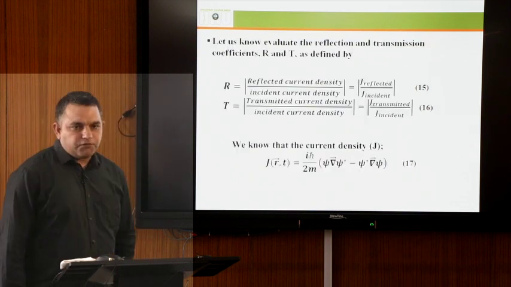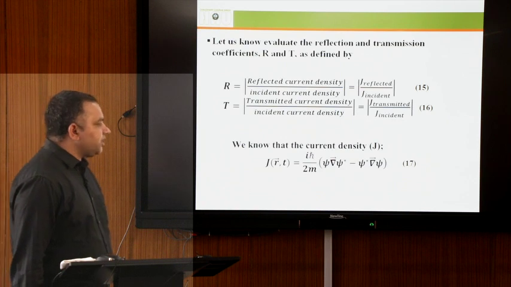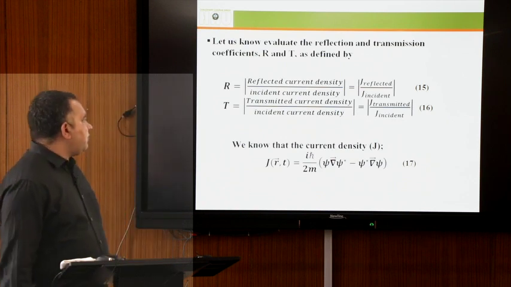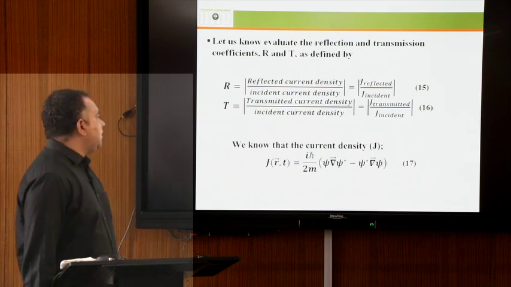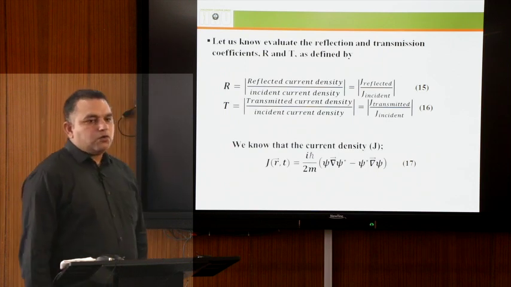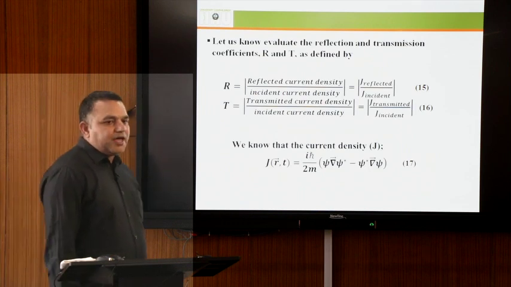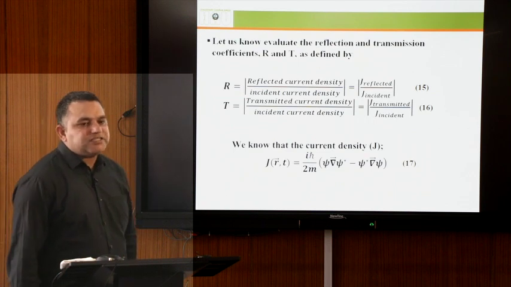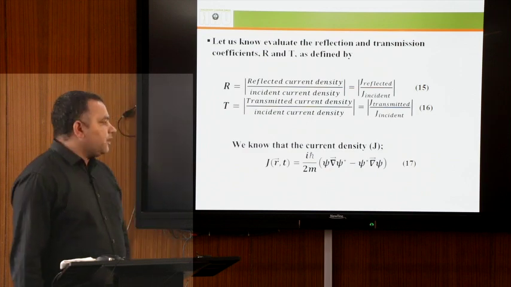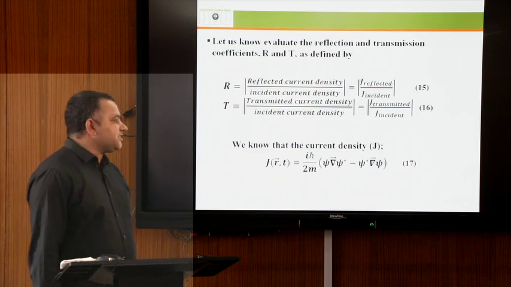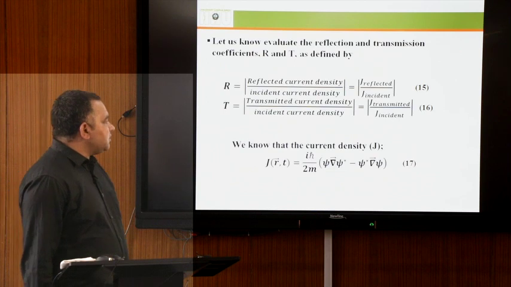Now we will find the reflection coefficient and transmission coefficient. We know that the reflection coefficient is the mod of reflected current density by incident current density in equation 15, and the transmission coefficient is the mod of transmitted current density by incident current density in equation 16. We know that the current density J equal to i h cross by 2m, psi del psi star minus psi star del psi, in equation 17. Using equation 17, we can find the reflected, incident and transmitted current densities.